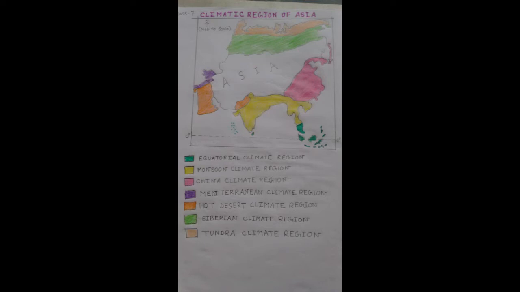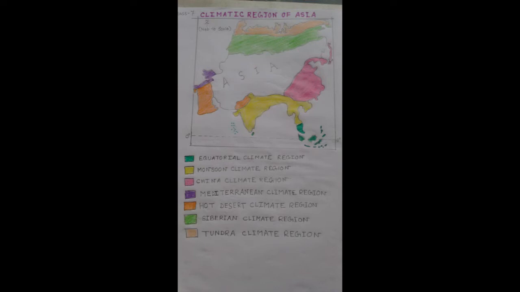And the hottest place of this region is Jacobabad, where temperature is recorded about 52 degrees centigrade. So you have to remember this name for short questions. Jacobabad, the hottest place of Asia. And here temperature is about 52 degrees centigrade as recorded early.